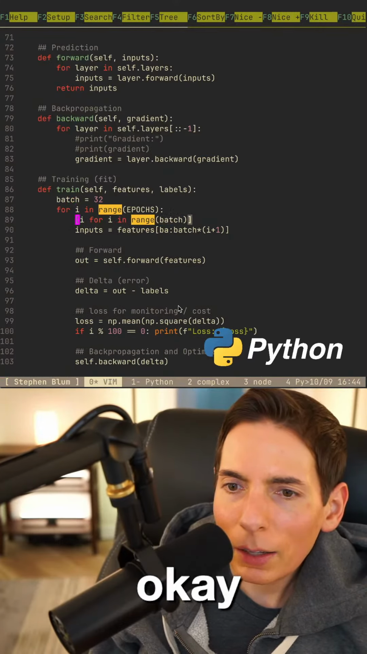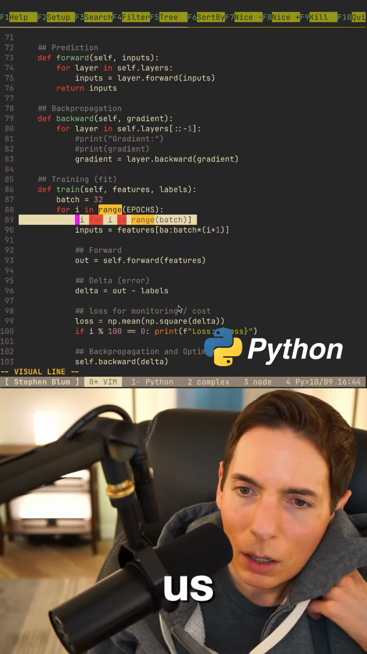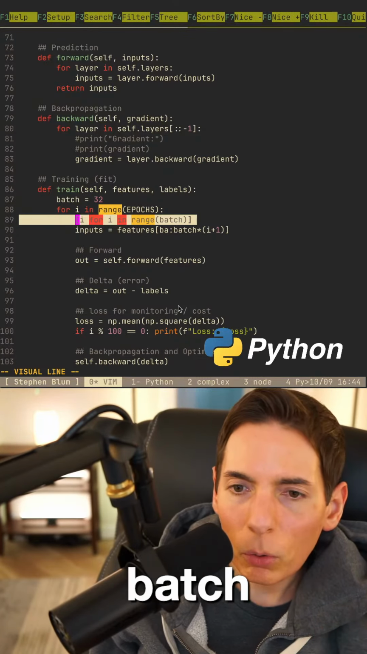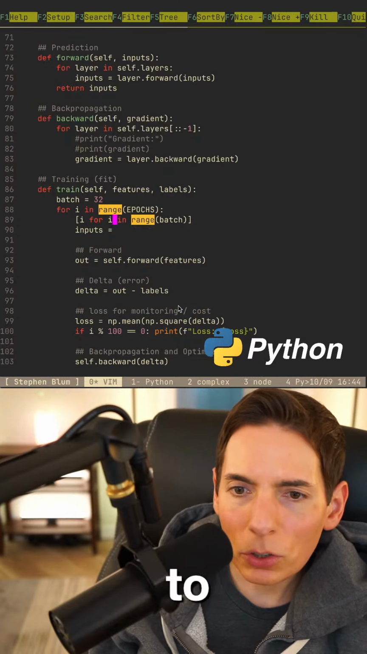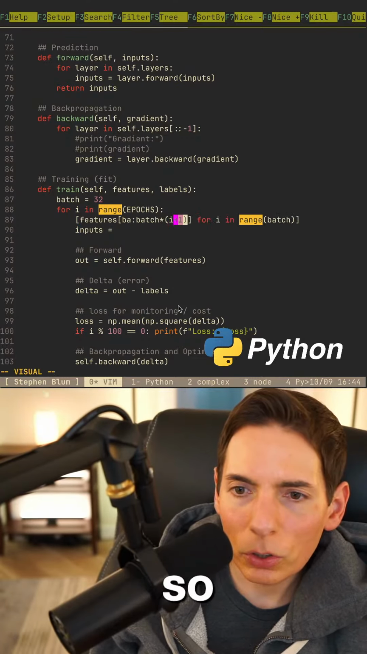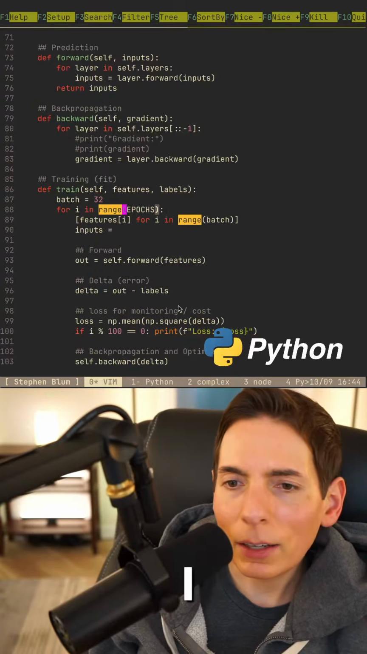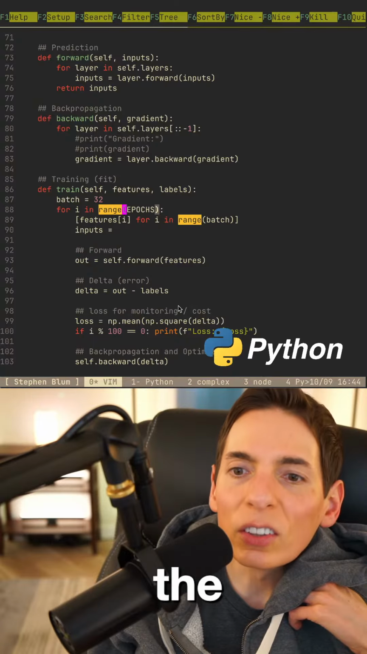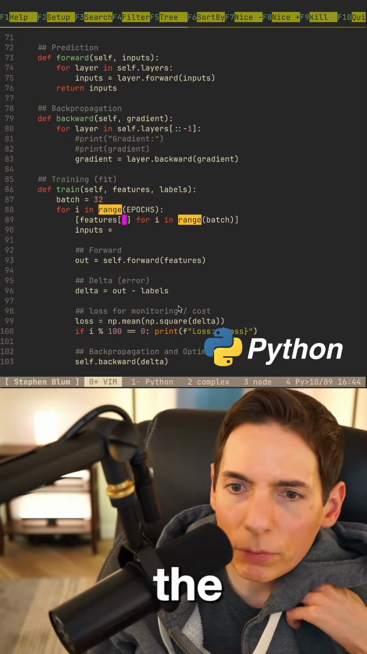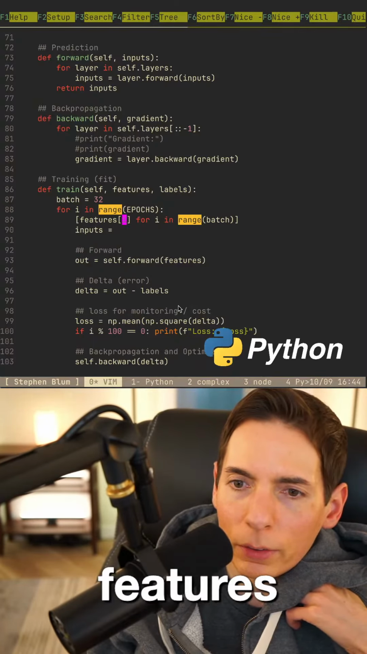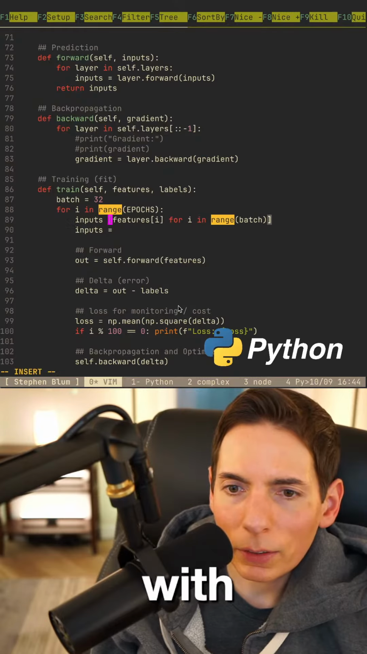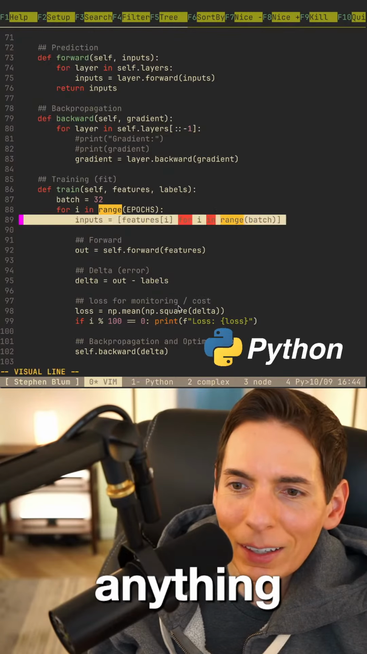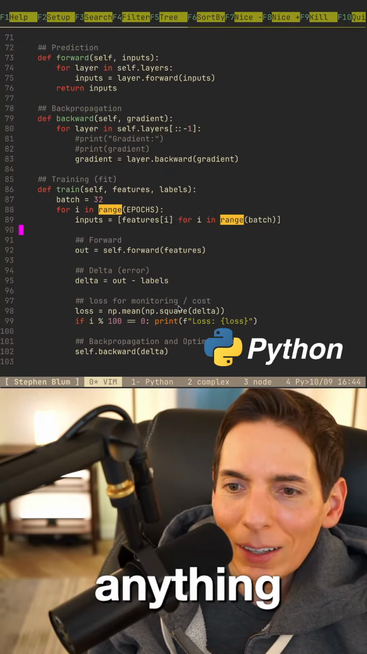Okay, so for i, that will give us the size that we're looking for in terms of a batch. But what we want is to grab the feature based on i. So we just do this, I like that. And then this will create the features for us. We can do inputs like this. I think that's it. Is there anything else we have to do here? I think so.